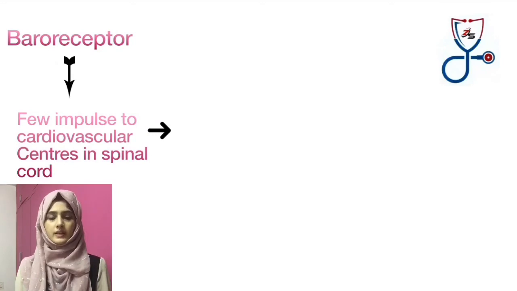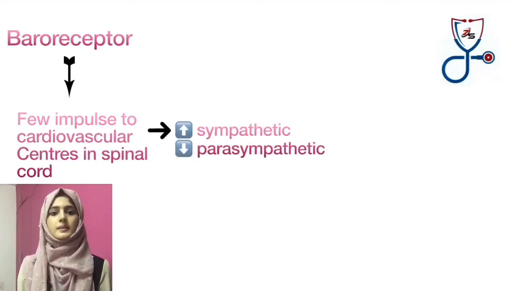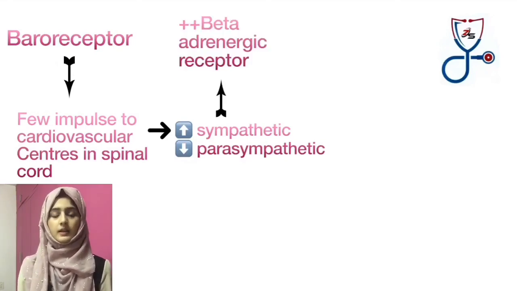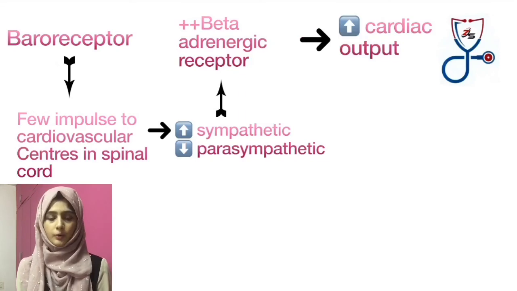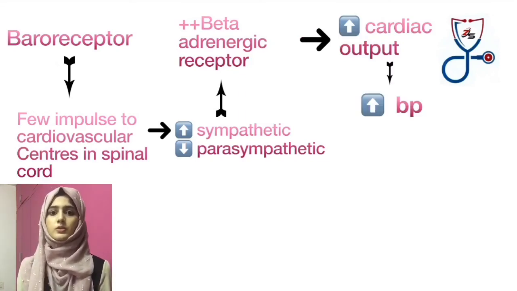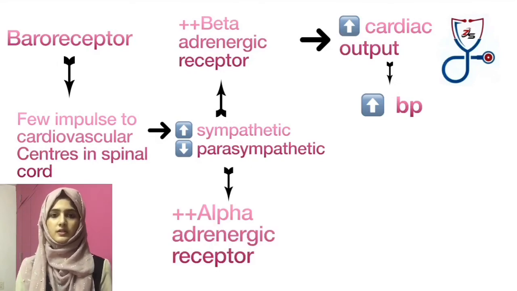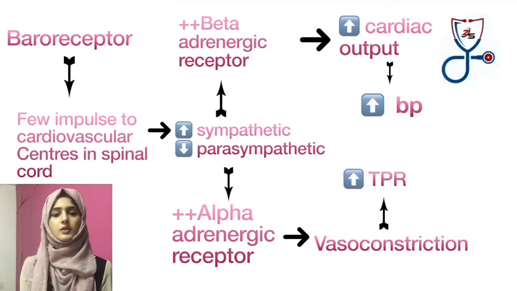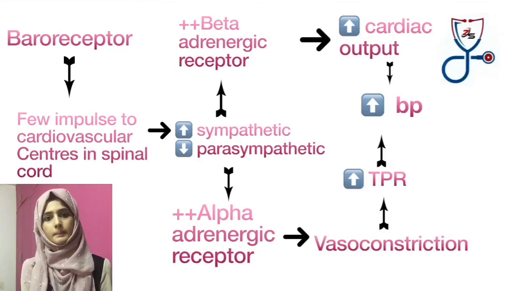This causes an increase in sympathetic outflow and a decrease in parasympathetic outflow. This leads to activation of beta-adrenergic receptors in the heart, leading to an increase in cardiac output, thereby increasing blood pressure. This also leads to activation of alpha-adrenergic receptors in blood vessels, leading to vasoconstriction, an increase in total peripheral resistance, which leads to an increase in blood pressure.